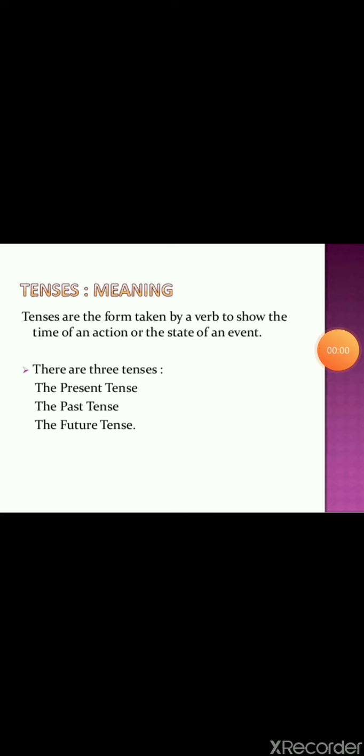Let's recap once again tenses and their meaning. Tenses are the form taken by a verb to show the time of an action or the state of an event. So there are three tenses, basically universal division of the time, according to the time zone, that is the present tense, the past tense, the future tense, based on the past, future and present time zone.